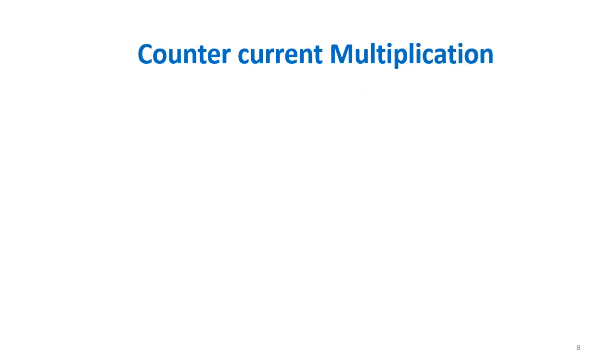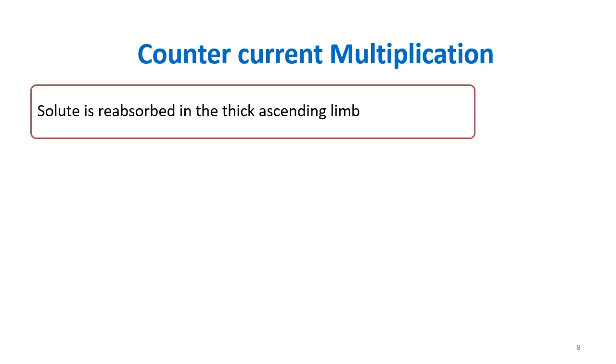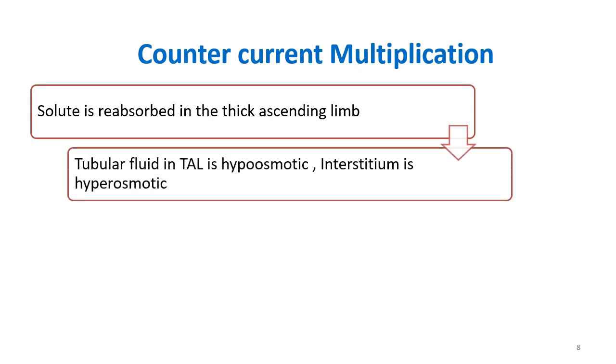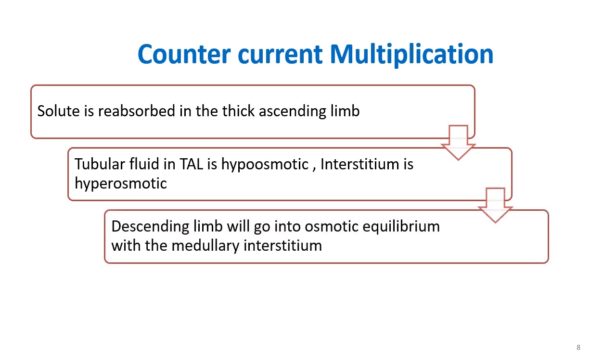Now we'll see the various steps of countercurrent multiplication. It begins at the thick ascending limb. The solute is reabsorbed in the thick ascending limb. And then the tubular fluid in the thick ascending limb is hypoosmotic because all the solutes are being lost, right? And the interstitium is hyperosmotic. Okay. And then the descending limb will go into osmotic equilibrium with the medullary interstitium.